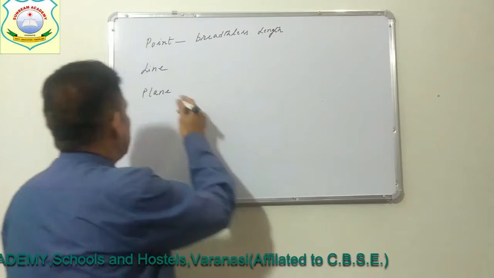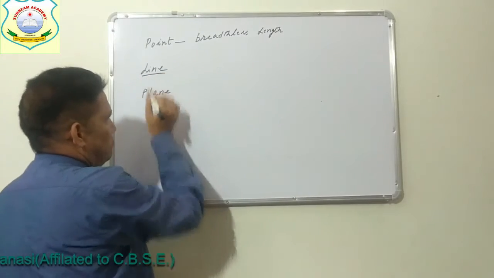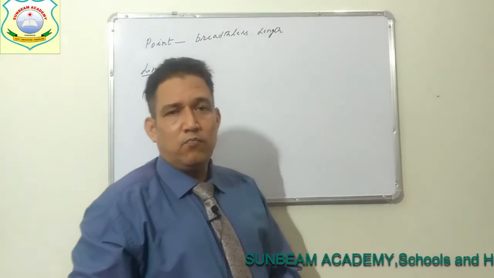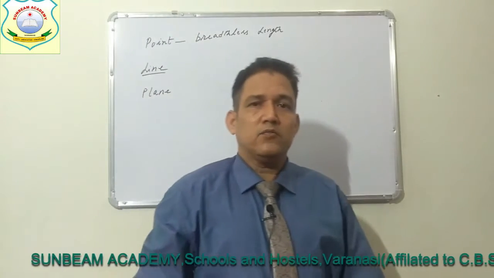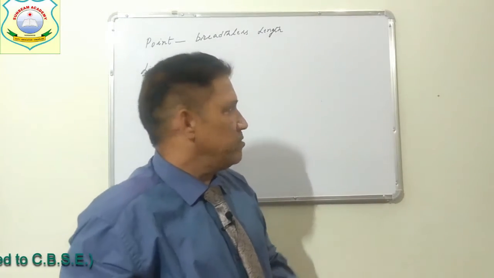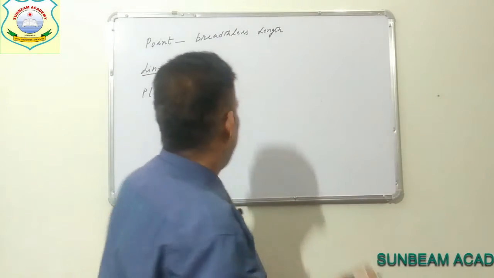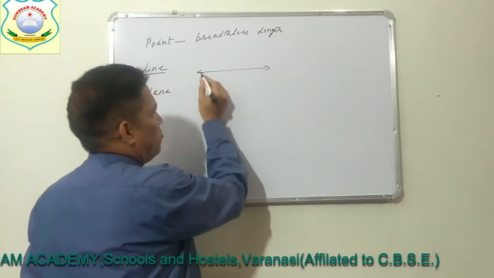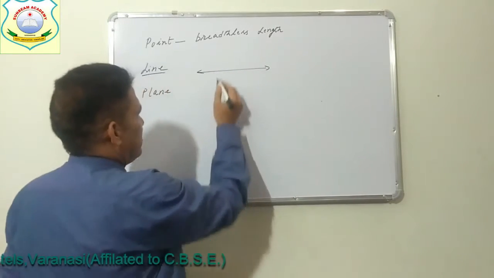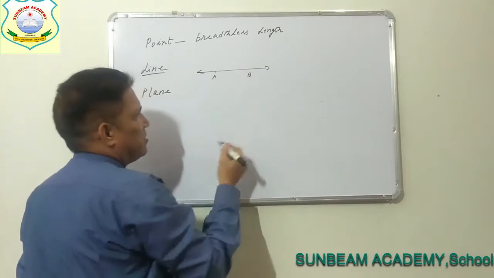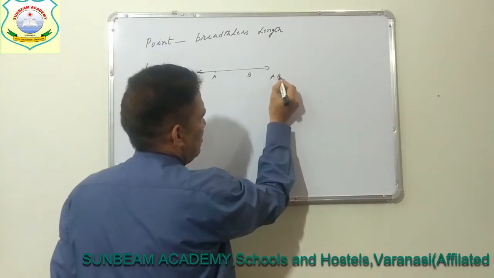Another term is line. A line extends indefinitely in both directions. There are no end points of a line, so no perfect examples are there. We represent a line simply by drawing like this and making both sides arrows, then marking any 2 points here, A, B. Then we say AB is a line.